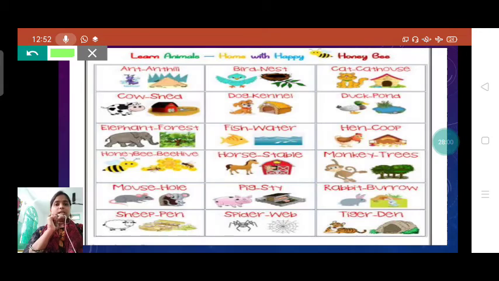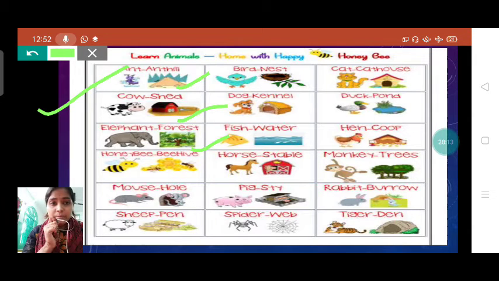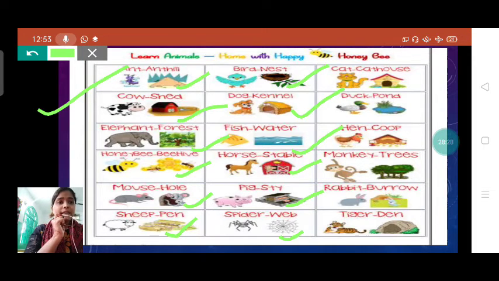See, students, these are some names of different animals and their homes, like ant hill, cow shed, elephant forest, honeybee beehive, mouse hole, sheep pen, bird nest, dog kennel, fish water, horse stable, pig sty, spider web, cat house, duck pond, hen coop, monkey trees, rabbit burrow, tiger den.